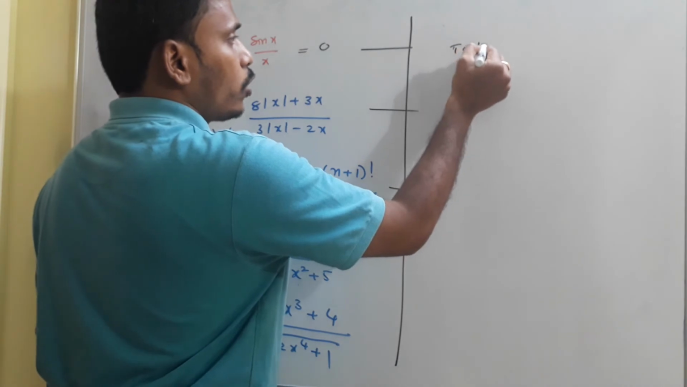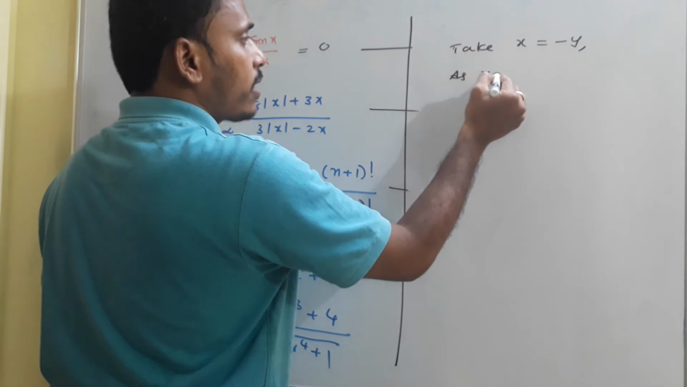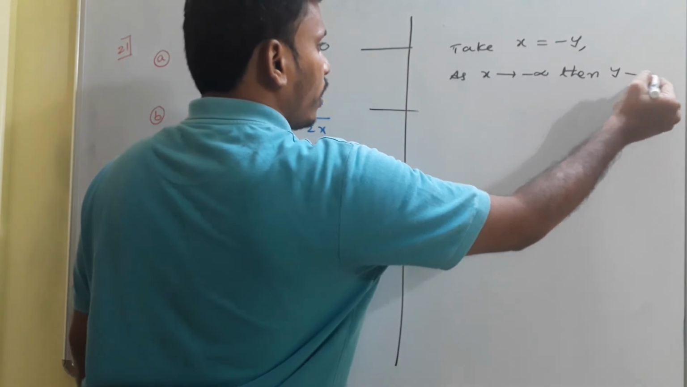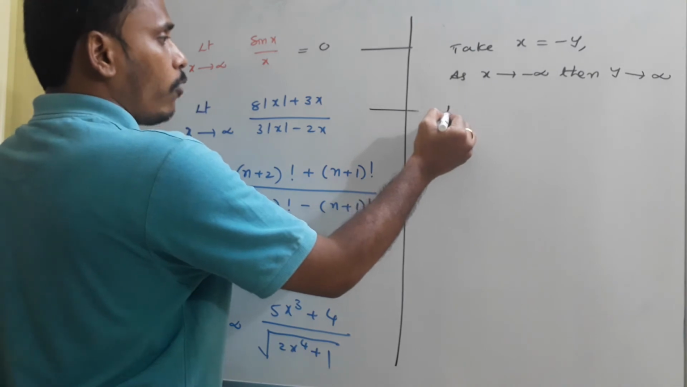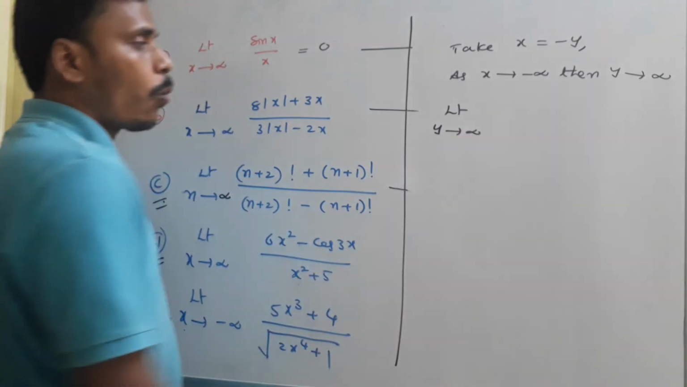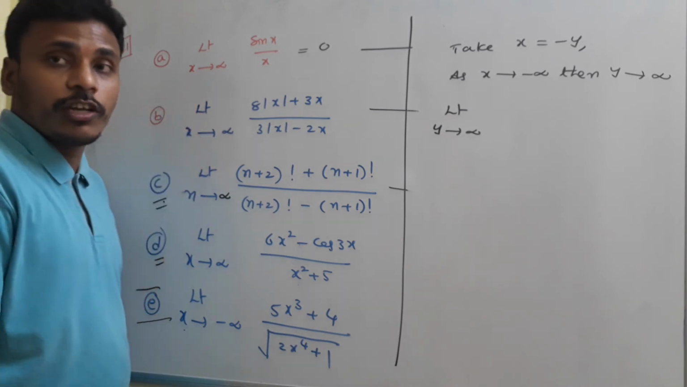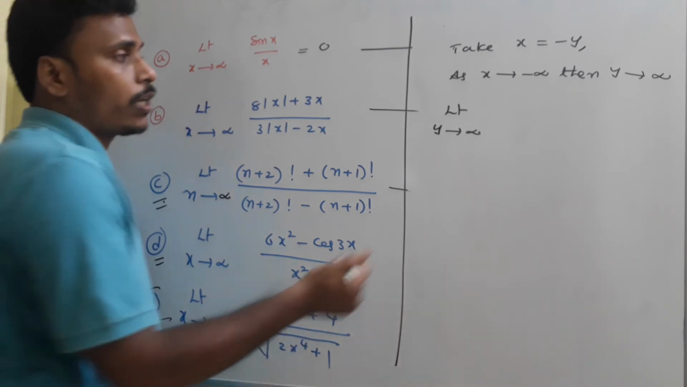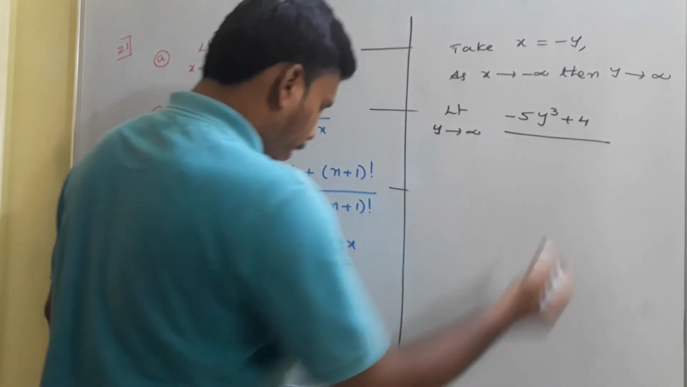Okay, what I do is, you just take x equals minus infinity. As x is tending to minus infinity, then as per our substitution, y is tending to infinity. So very clear, you just replace the problem. Now, limit x tending to minus infinity, replace it with y, y tending to infinity. 5x cube plus 4. We just replace x with minus y. If you replace this x with minus y cube, you will get minus 5y cube plus 4 divided by,